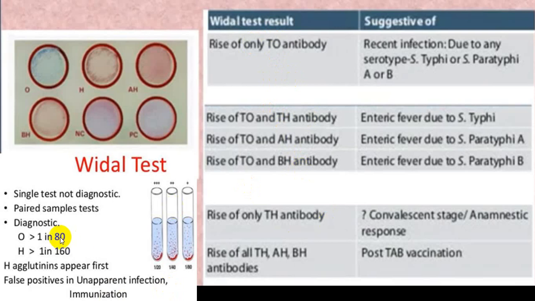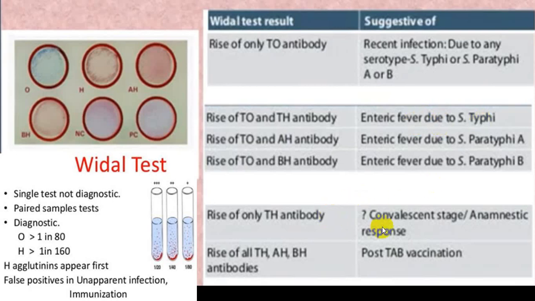And the H titer of paratyphi will also help you to identify paratyphi infections. And if the H antibody titer of Salmonella typhi is elevated, that will be in favor of plain simple enteric fever due to Salmonella typhi.